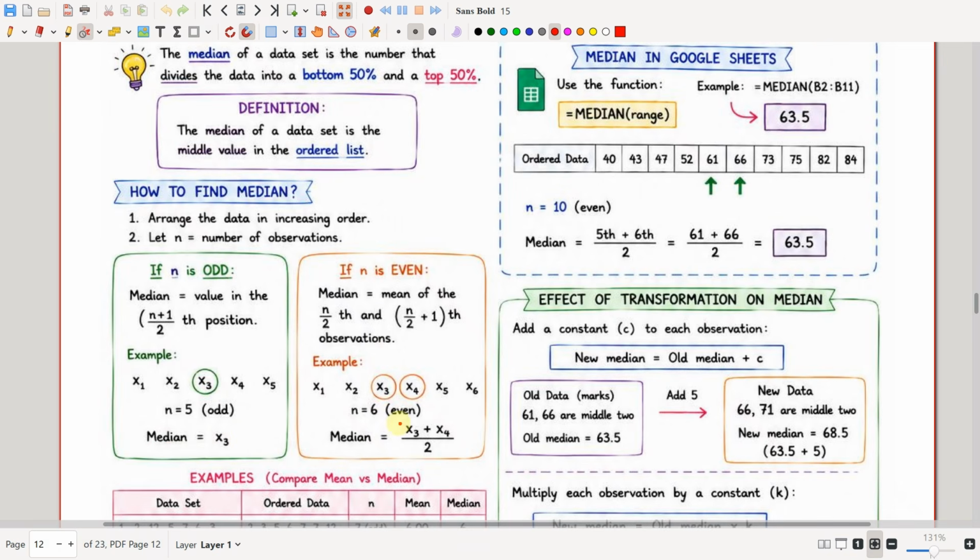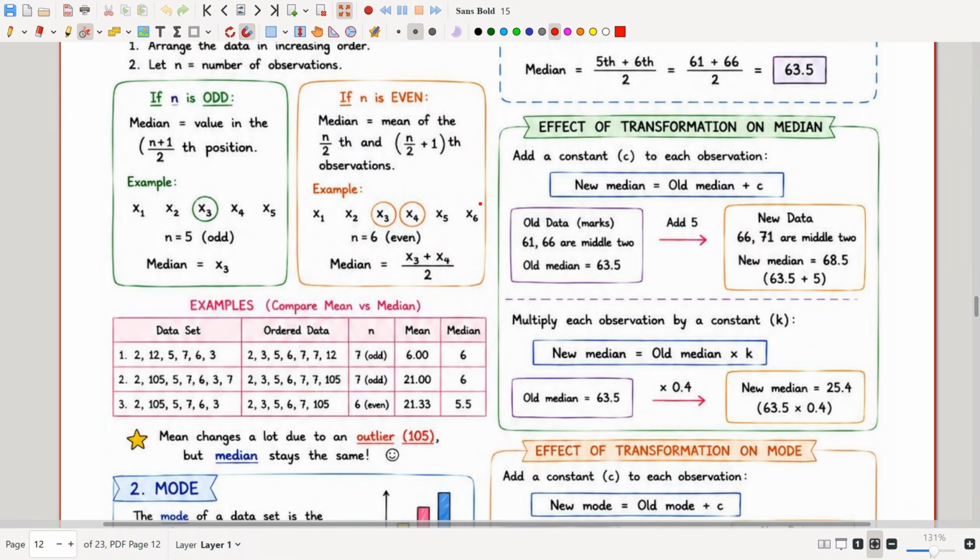And if n is even, then we take the mean of the n by 2th and (n by 2 plus 1)th observations. For n equal to 6, that is the 6 by 2th and (6 by 2 plus 1)th observations. So 6 by 2 means the third position and this one is the fourth position. So we will be taking the mean of the values in the third and fourth positions. So the median will be (x3 plus x4) divided by 2. Okay, now let's see an example.